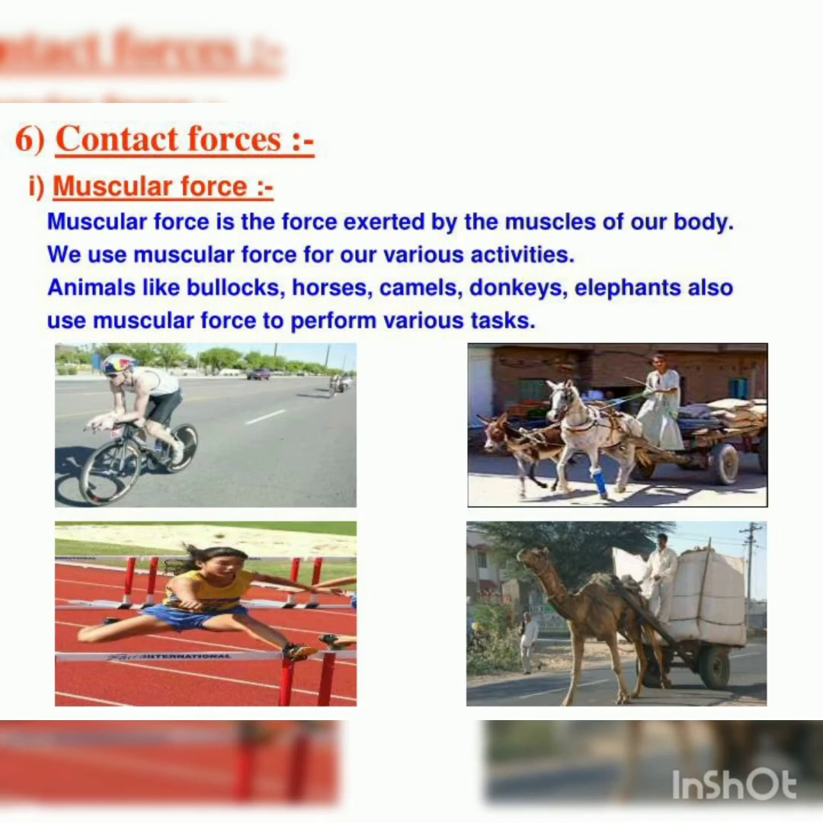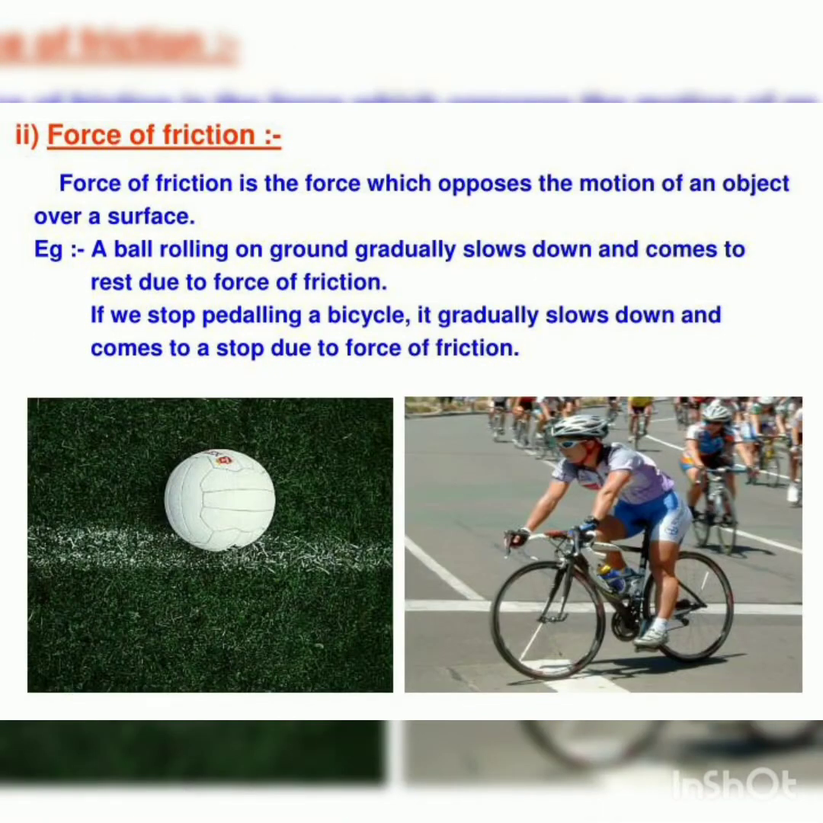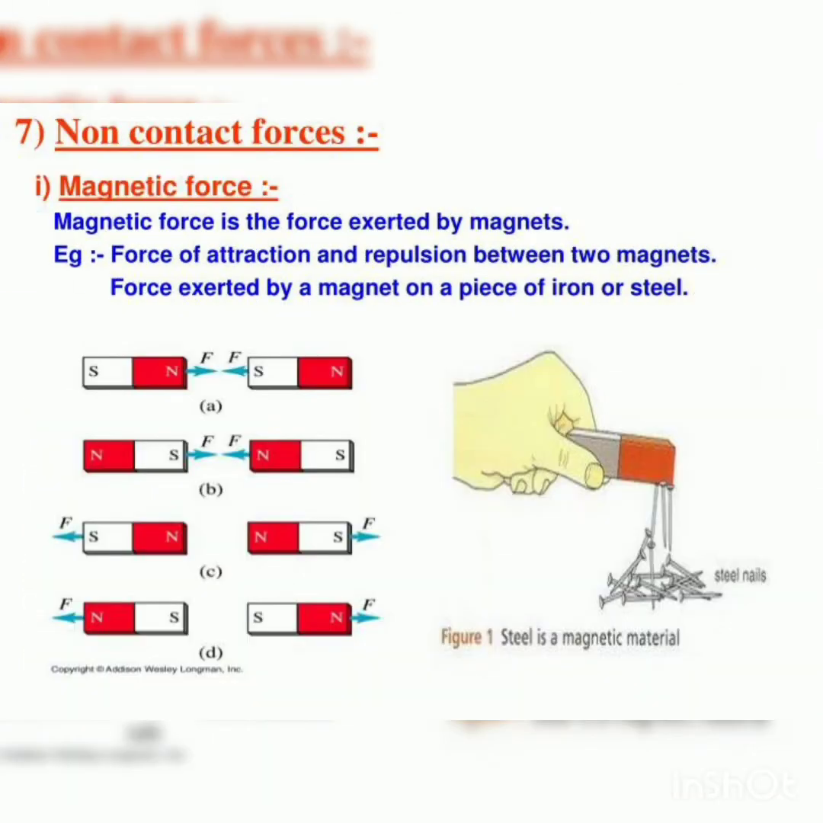Muscular force. Muscular force is the force exerted by the muscles of our body. We use muscular force for various activities. Animals like bullocks, horses, camels, donkeys, and elephants also use muscular force to perform various tasks. Second is force of friction. Force of friction is the force which opposes the motion of an object over a surface. For example, if we stop pedalling a bicycle, it gradually slows down and comes to a stop due to force of friction.